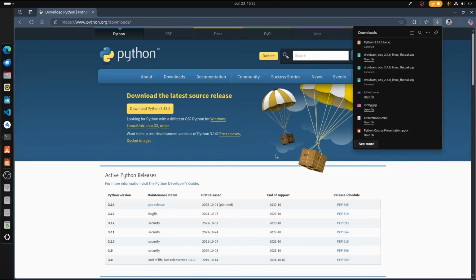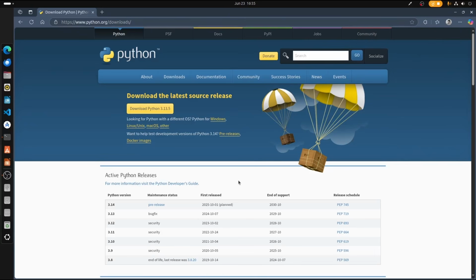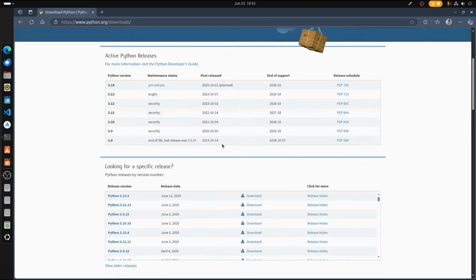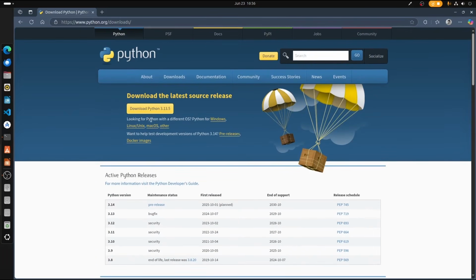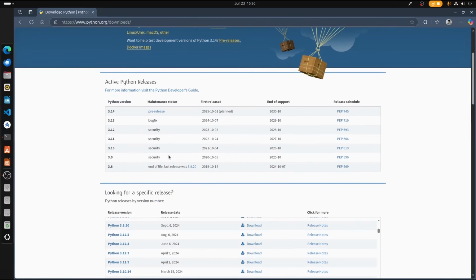But if you are using Windows, then it will be downloaded as an exe file, or if you're using Mac, then in that case it will be downloaded as a pkg file. And from this page itself, we can download for both Windows, Linux or Unix systems, Mac OS and other operating systems as well. We can also download it as Docker image and install it on our system.